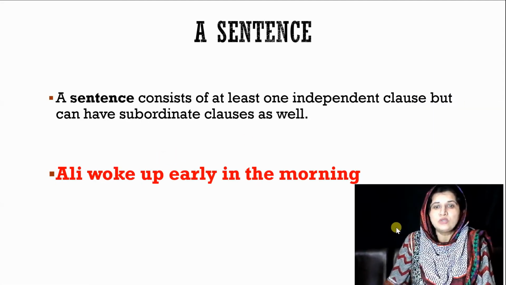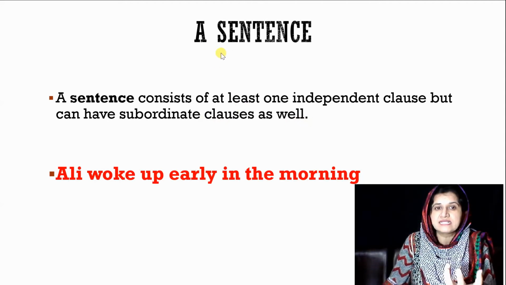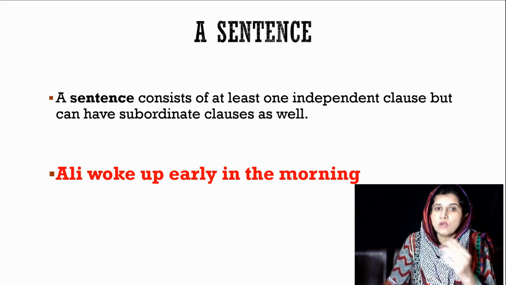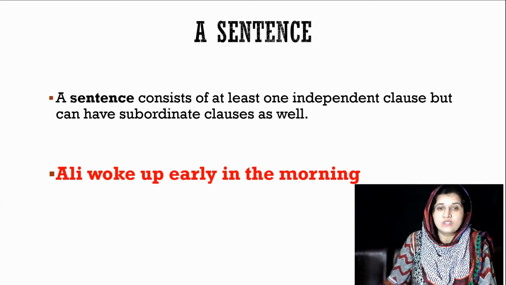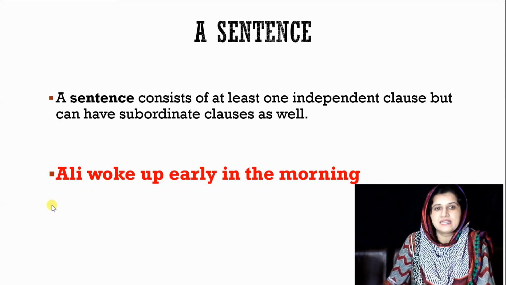Now we need to understand what a sentence is. A sentence consists of at least one independent clause, but can have subordinate clauses as well. It means that the minimum requirement of a sentence is that it should have one independent clause. However, subordinate clauses can also join with an independent clause to make a complete sentence. Like, Ali woke up early in the morning. This is a complete sentence, or you can also say it's an independent clause.